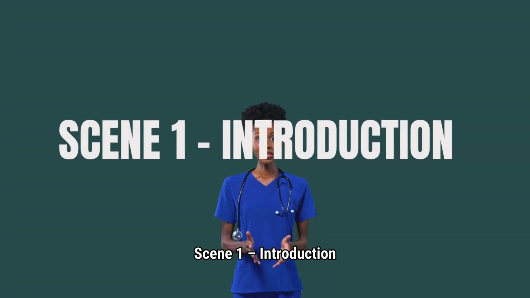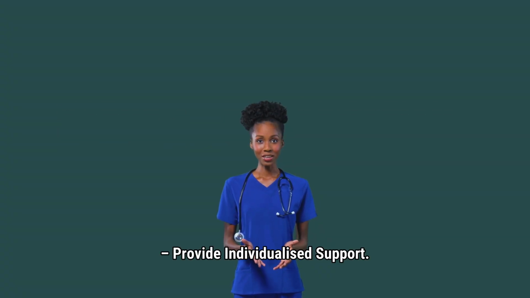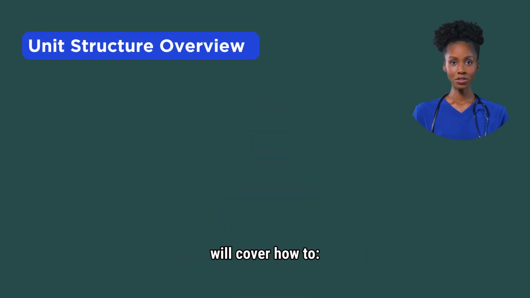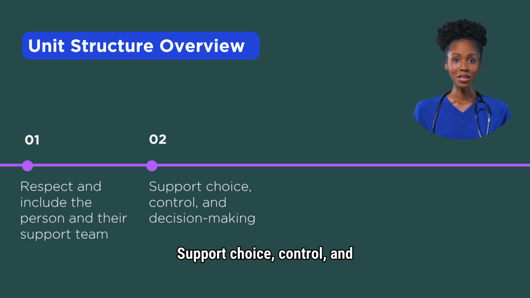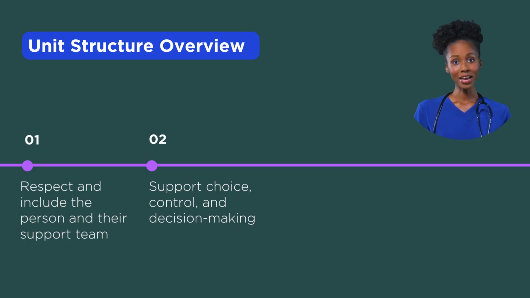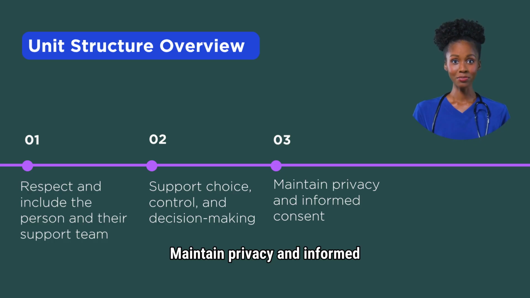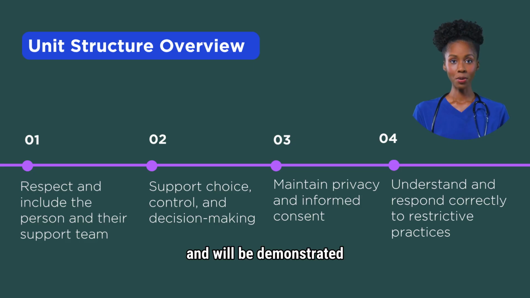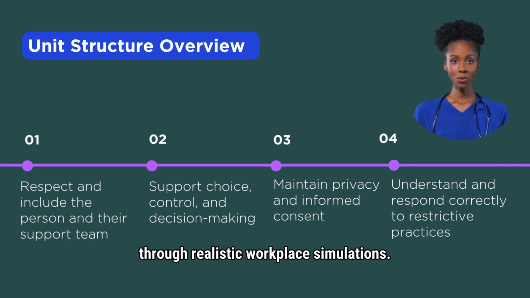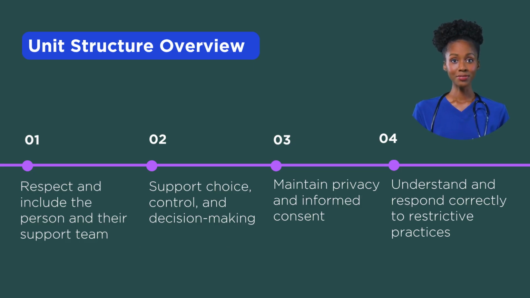Scene 1, Introduction. Welcome to the unit, Provide Individualized Support. In this video, we will cover how to: 1. Respect and include the person and their support team. 2. Support choice, control, and decision-making. 3. Maintain privacy and informed consent. 4. Understand and respond correctly to restrictive practices. These are critical training elements and will be demonstrated through realistic workplace simulations.